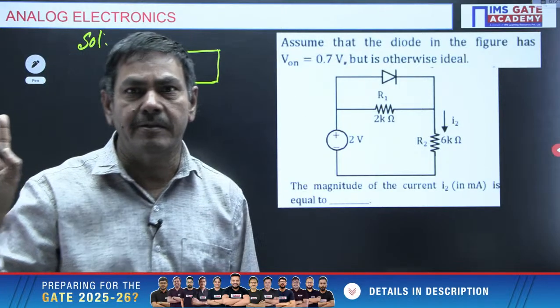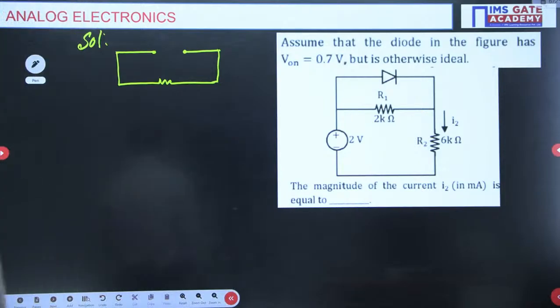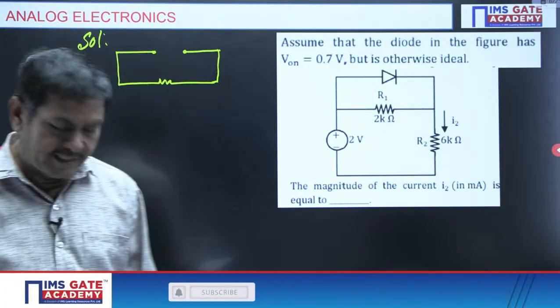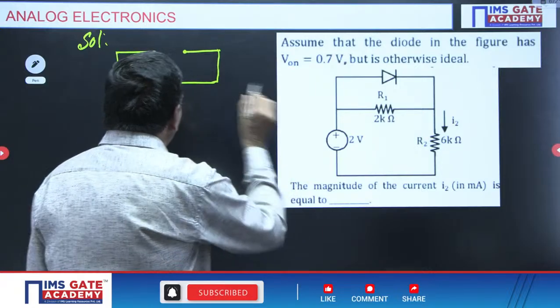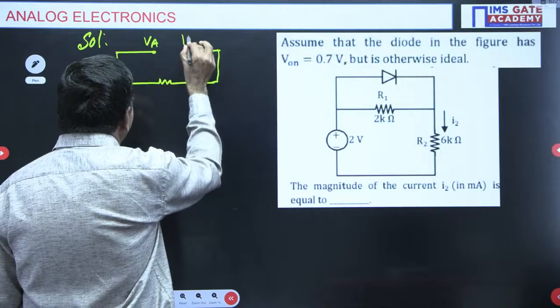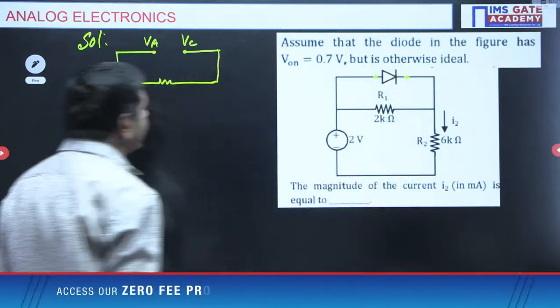Yes, somebody gave an answer. Naveen Kumar, 0.217 milliamperes is also not correct. That is also not correct. Mistake is there now. I'll do it now. Please watch. But this potential, I can say it as VA here. This is the anode voltage. This is the cathode voltage. VA and VC.